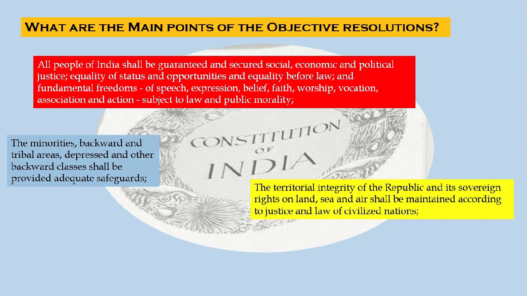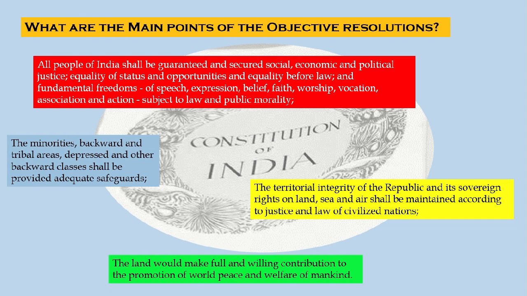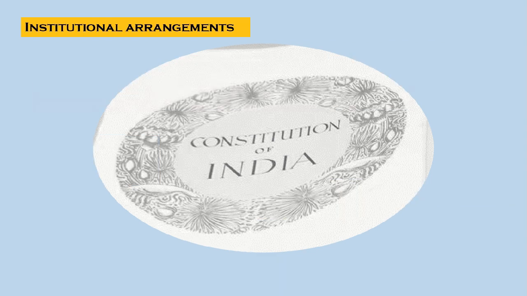The minorities, backward and tribal areas, and depressed and other backward classes shall be provided adequate safeguards. The territorial integrity of the Republic and its sovereign rights on land, sea, and air shall be maintained according to justice and the law of civilized nations. The land would make full and willing contributions to the promotion of world peace and the welfare of mankind. So these were the main points of the objective resolution moved by Jawaharlal Nehru in 1946.